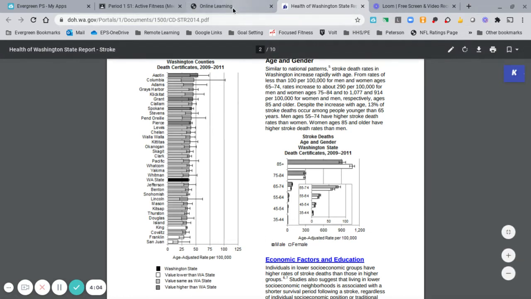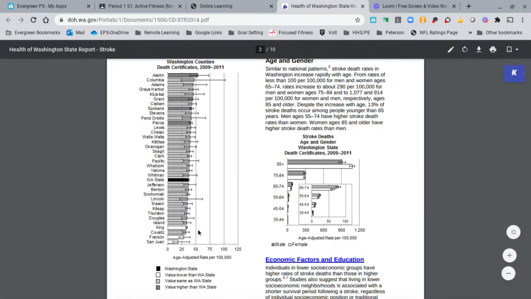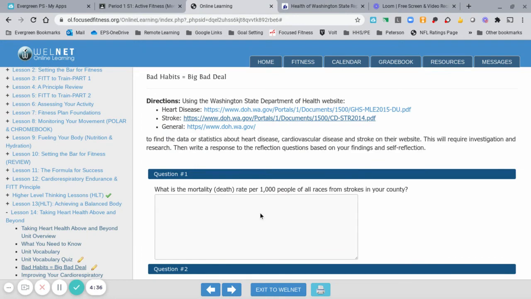All right. So we would come back to our assignment. And in this box right here, we would type 40 per 100,000. Now, the question again states 100 or out of 1,000, but because the data that we have is out of 100,000 people, we'll just keep it simple and ask you to do the statistic number directly from the data that we have. So I would say 40 per 100,000 is the answer I would place in question number 1.